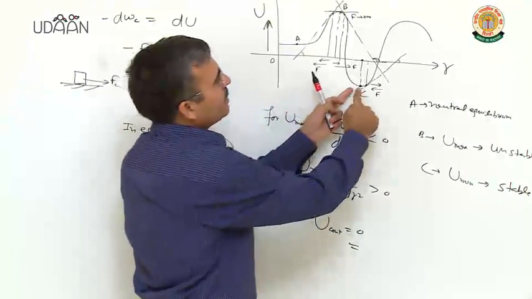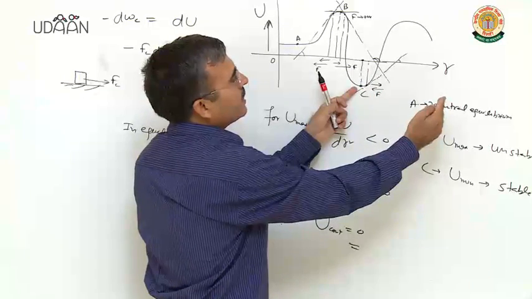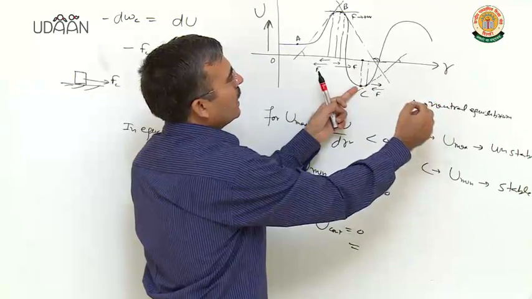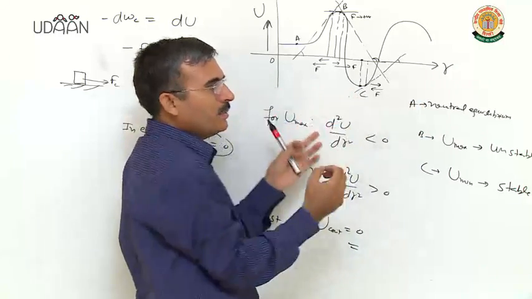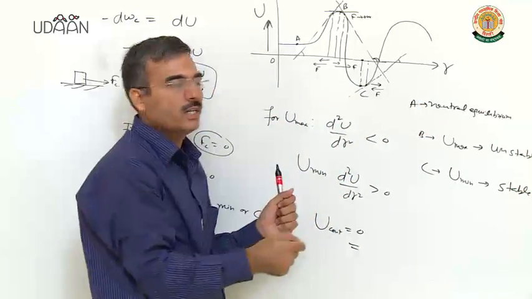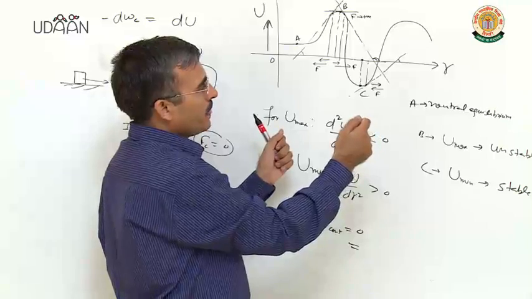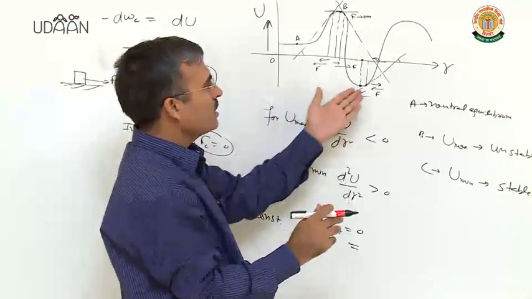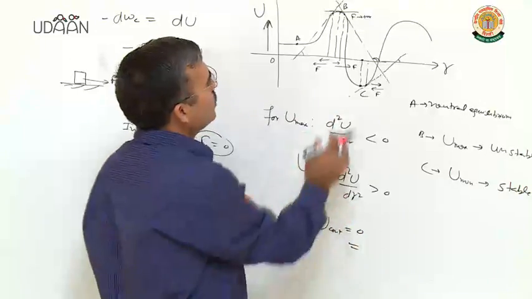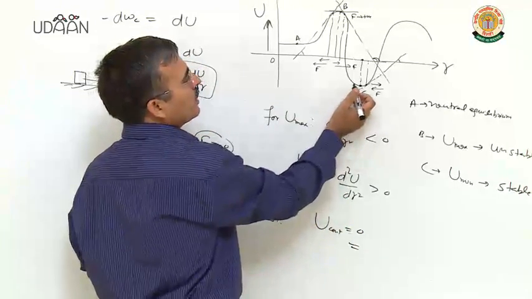So we are displacing body toward right, force starts acting on the body towards left. It means the force is restoring in nature. It will take it back to the position C. So it means C point is in equilibrium position.